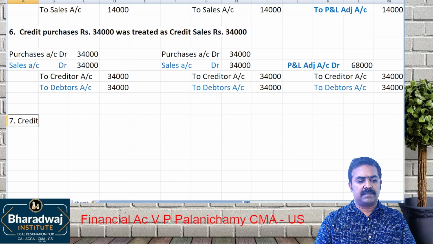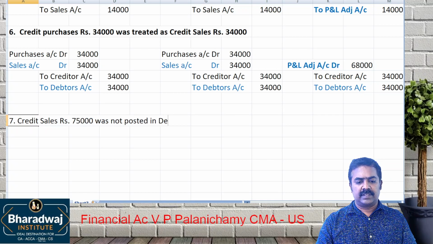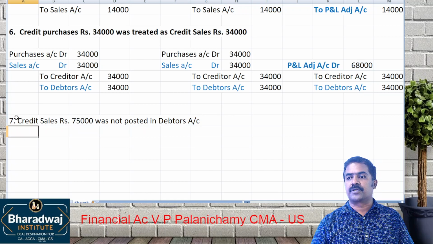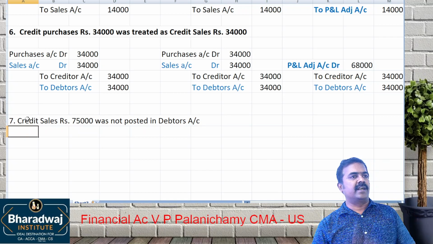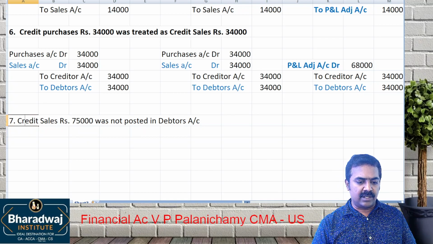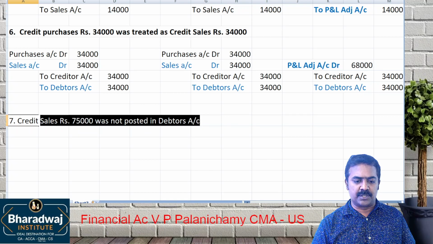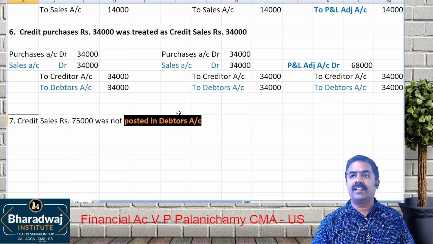Credit sales of rupees 75,000 was not posted in the debtors account. Was not posted in which account? Debtors account. Now, is it a mistake in the sales account and debtors account, or only in the debtors account? Only in the debtors account.